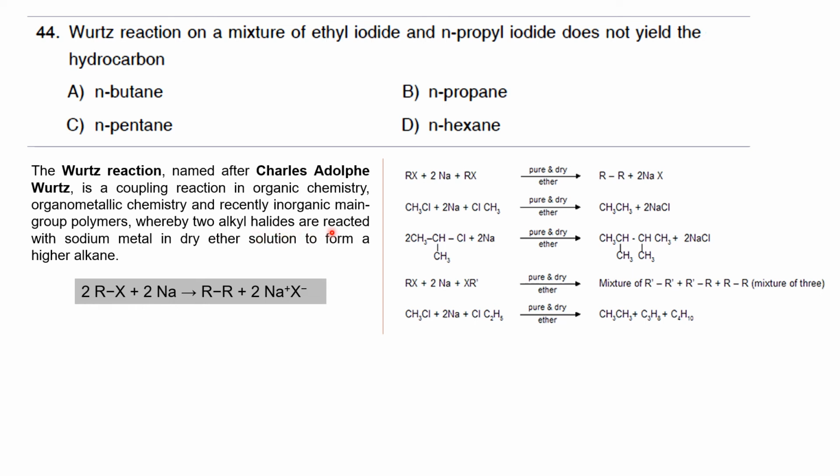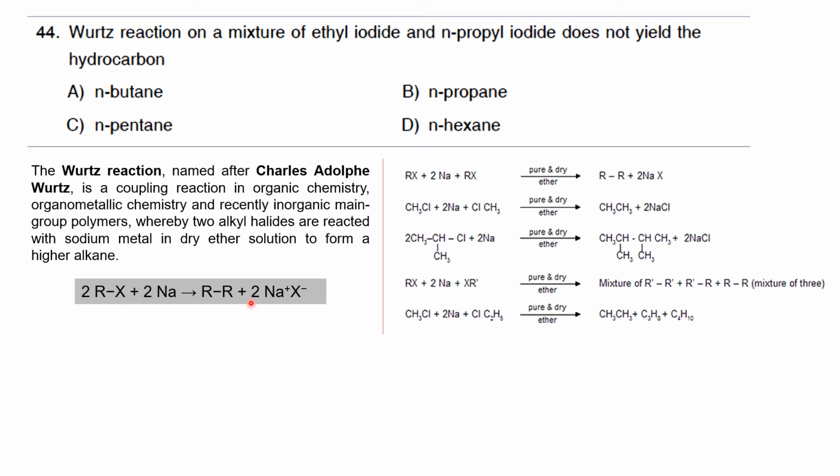The coupling is between two alkyl halides, and you are using sodium metal in dry ether as the reagent. You are using dry ether because when there is moisture, it can lead to some abnormal product. So you should be very particular that you take dry ether. And sodium metal is acting as the reagent for this reaction.